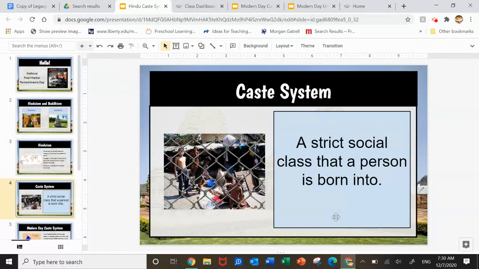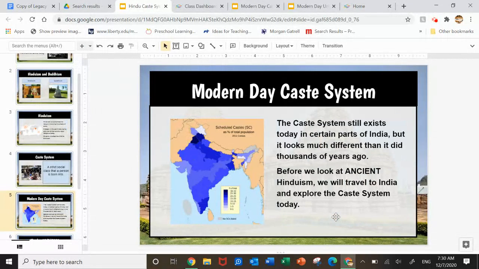Hindus invented the caste system, which we'll be learning about today. The caste system is a strict social class that a person is born into. And once you're born into that caste system, you cannot move to a different caste. The caste system actually still exists in India today, in certain parts of India, but it looks much different than it did thousands of years ago. You can see that on this map of the scheduled classes and the percent of the total population of India that still operates in a social class caste system. If you look, the darker the blue, the more people that have a caste system in their community.